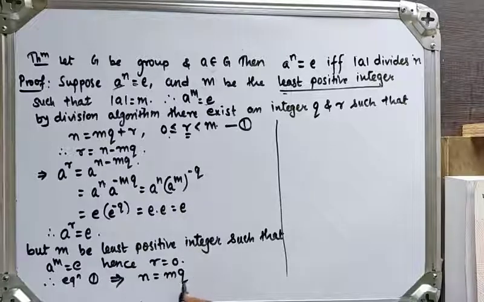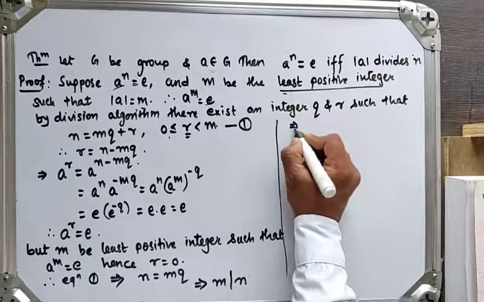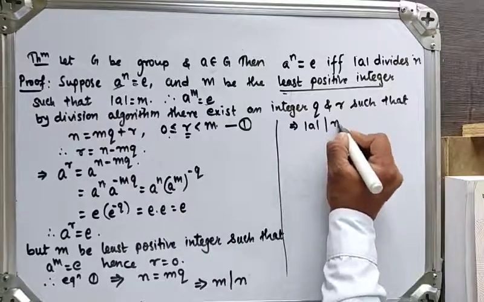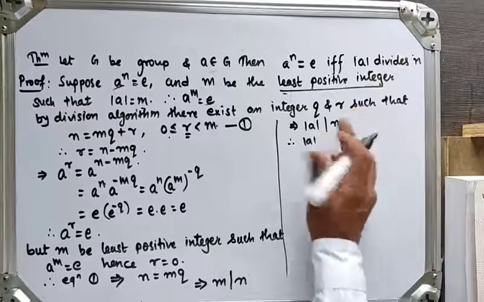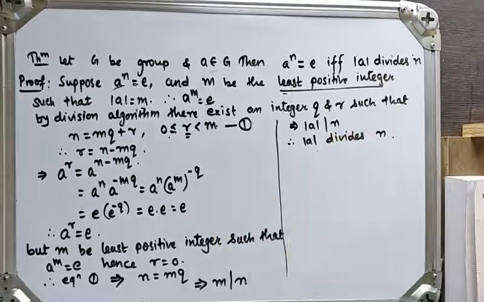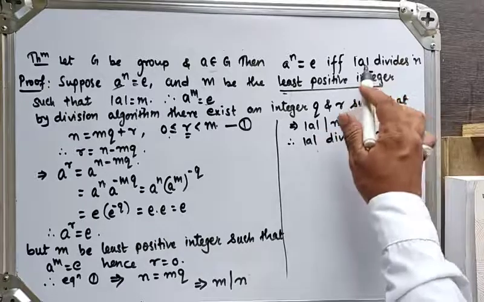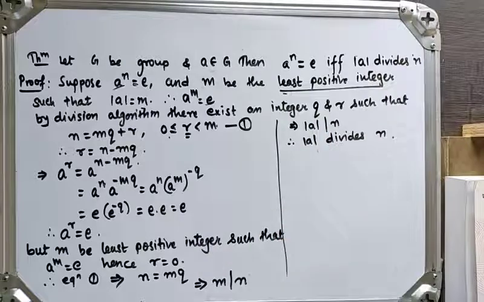By the definition of divisibility, we will get m divides n. M divides n means what? What is m? M is the order of a. So which implies that order of a divides n. Therefore order of a divides n. So this proves the first part. Now next we have to prove the second part. Means what? If we assume order of a divides n, then we have to show that a raised to n must be an identity element.